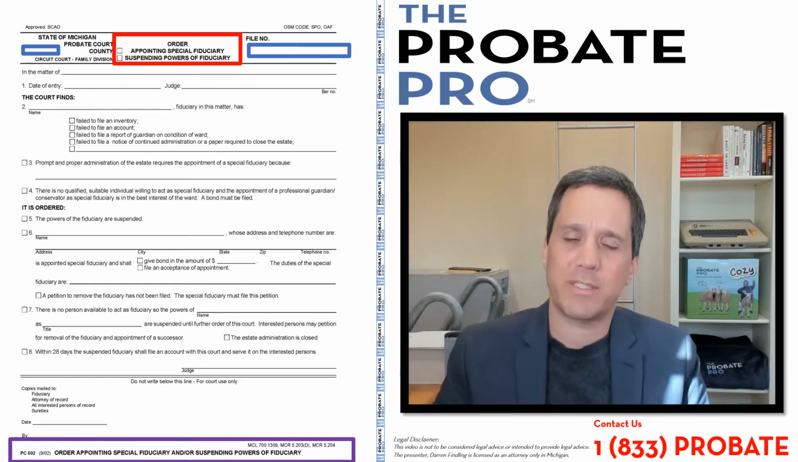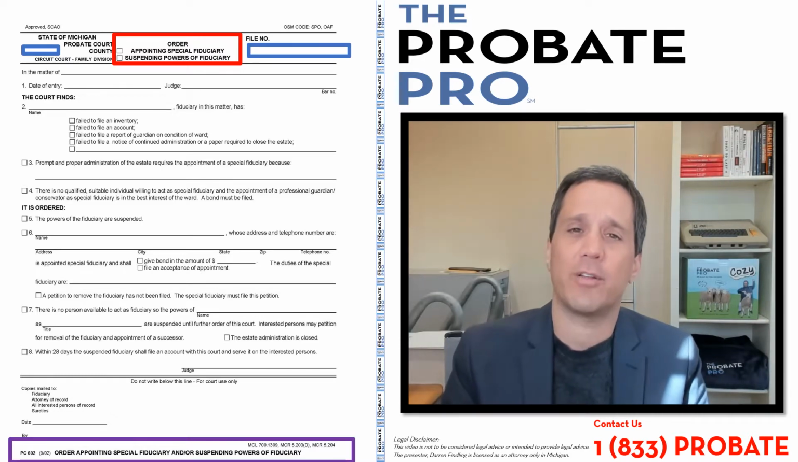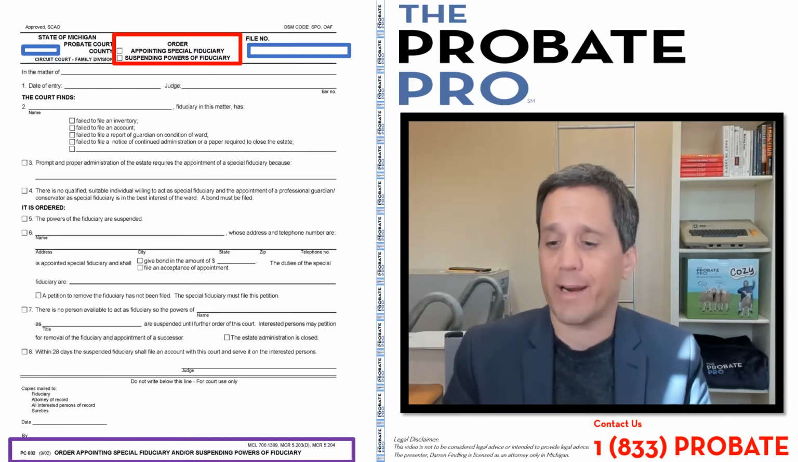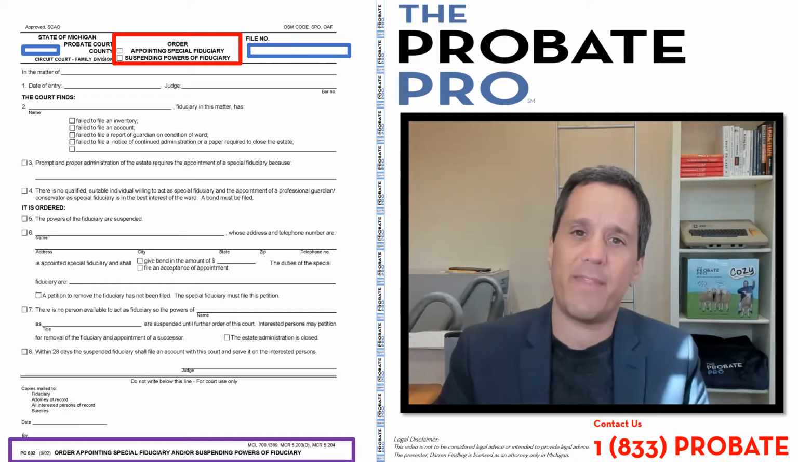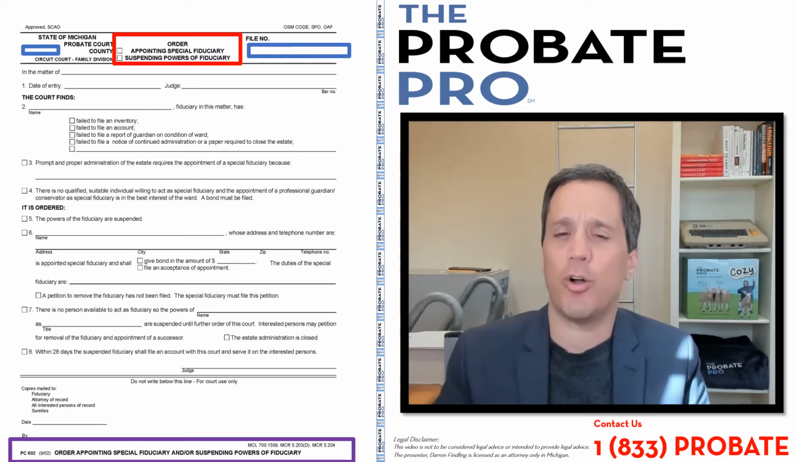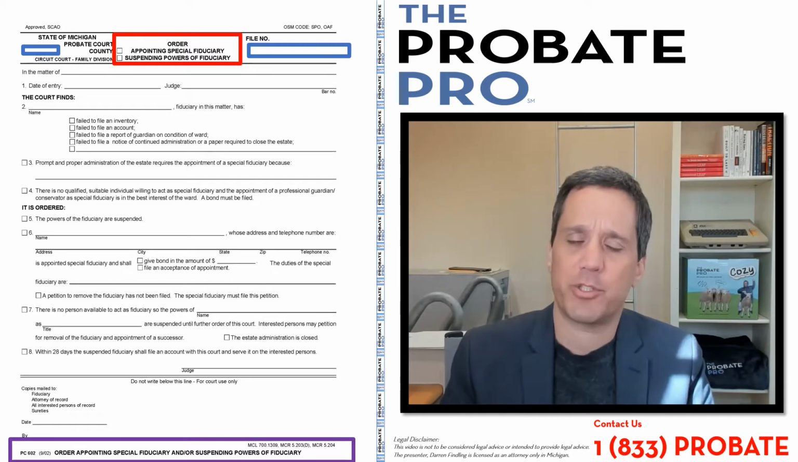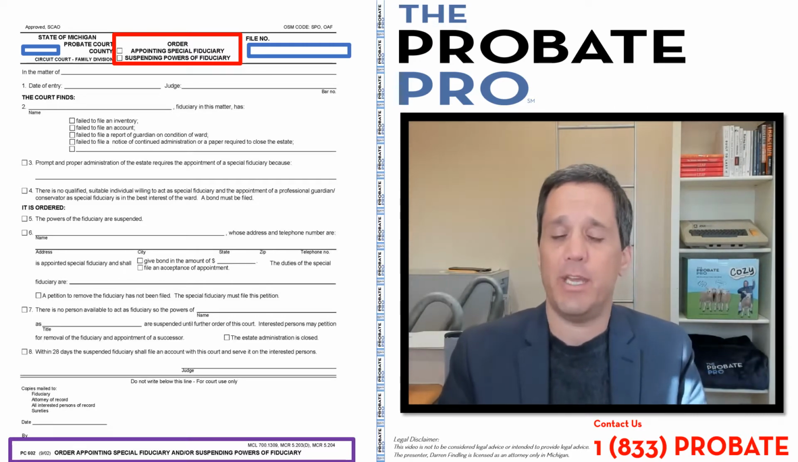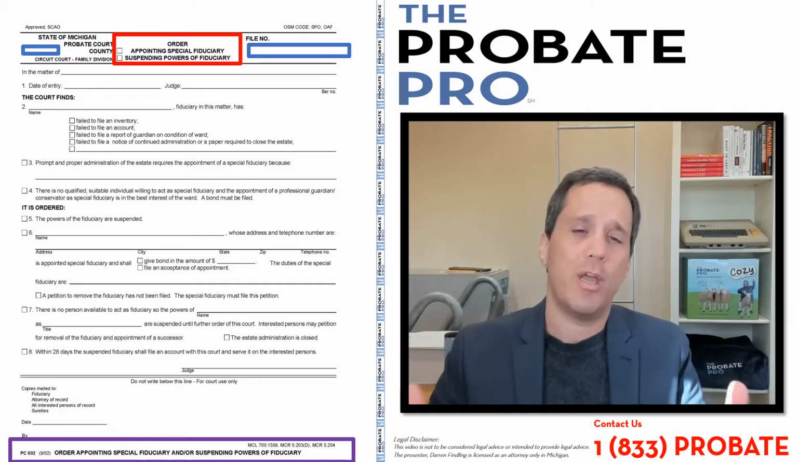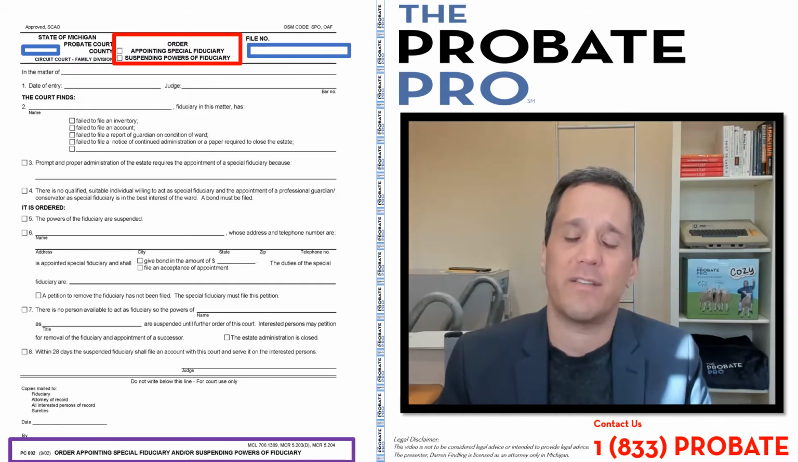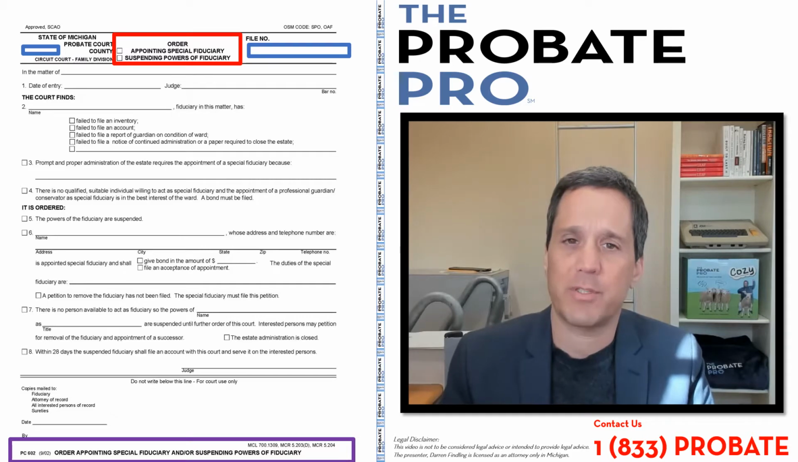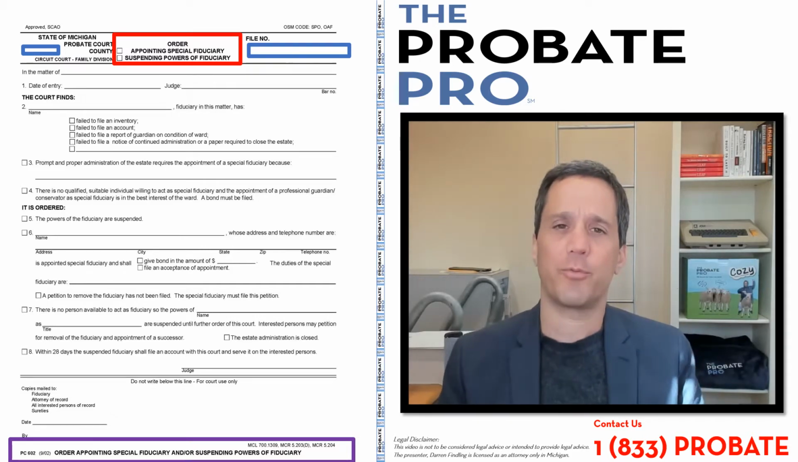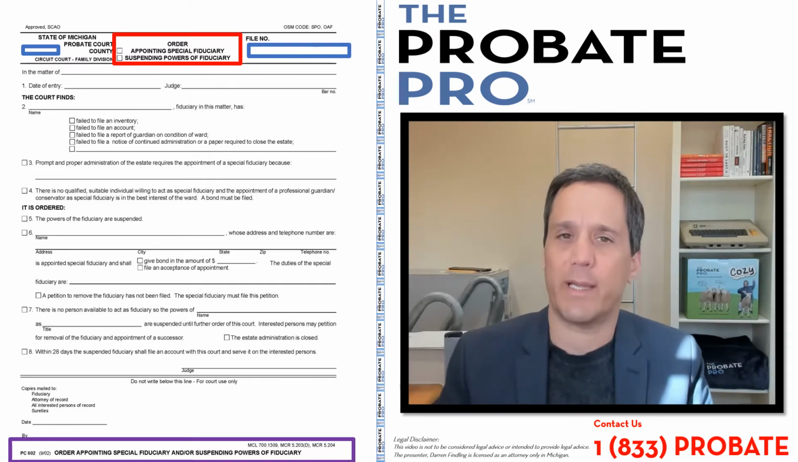So, for example, if somebody is serving as a personal representative and they have failed to do an inventory or account, the court can suspend that fiduciary and also appoint a special fiduciary to come in and solve the problem, fix the issue, maybe for that limited purpose, or file a request to then remove the current personal representative. So let's work our way through the form itself to understand what's going on here.